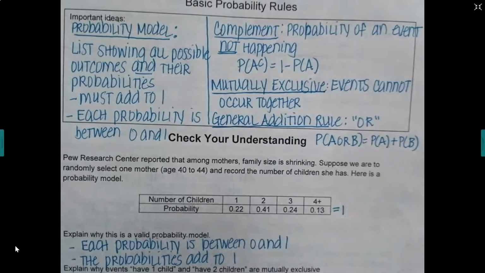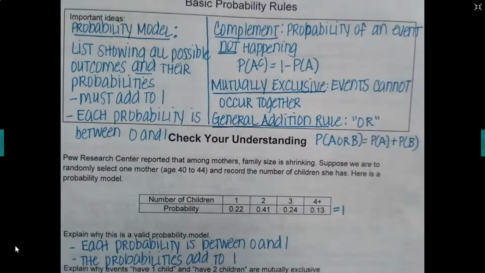All right. We also talked about the idea of mutually exclusive. Mutually exclusive is events that cannot occur together. They do not share an outcome. When you flip a coin, it is heads or it is tails. It's not both of them at the same time. So that's the idea of mutually exclusive.